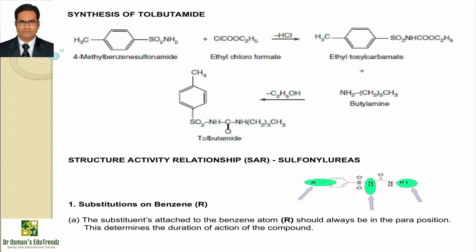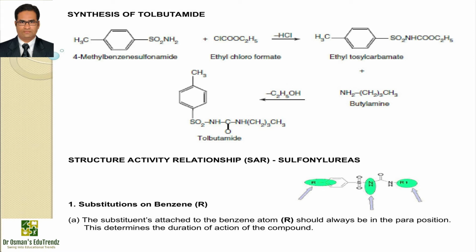concentrations. Now, if you talk about the synthesis of tolbutamide, it can be synthesized by taking 4-methyl-benzene sulfonamide and reacting it with ethyl chloroformate. Subjected to chlorination, it forms ethyl tosyl carbamate, which is again reacted with butylamine, which on removal of ethyl alcohol forms tolbutamide.